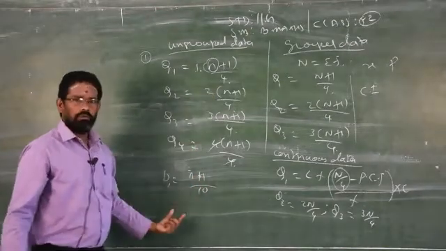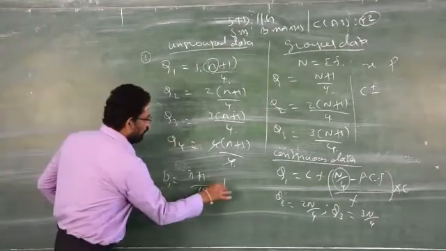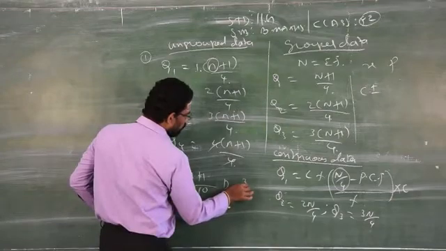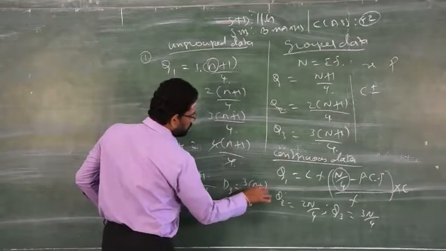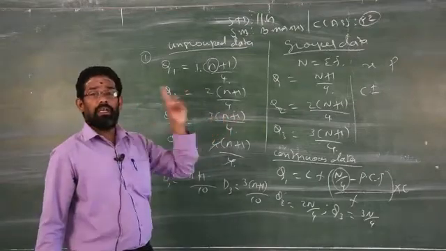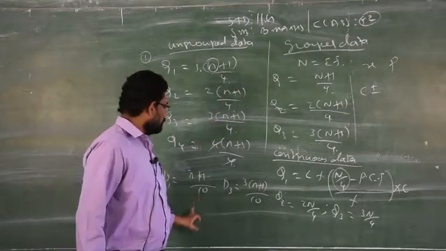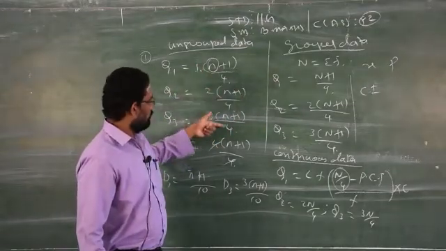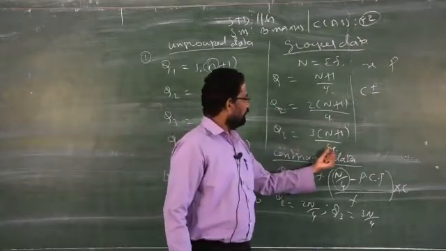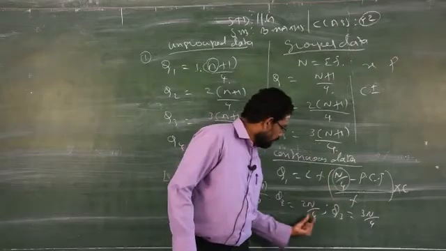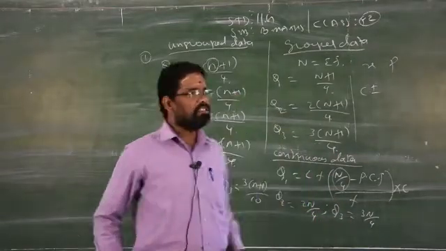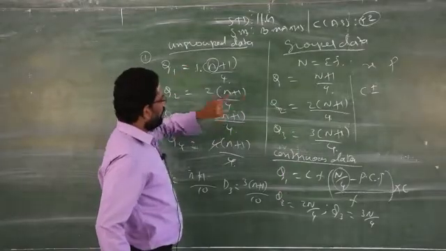Instead of 4 you have to write 10. For D3, that is decile 3, you have to write 3 into n plus 1 by 10. There won't be any change in the numerator, only in the denominator for decile. In the place of 4, you replace it by 10. Clear? So for decile you have to replace 4 by 10.